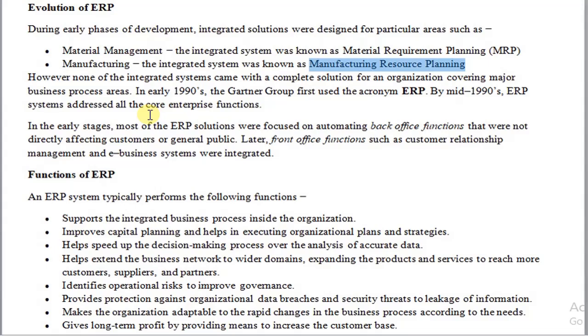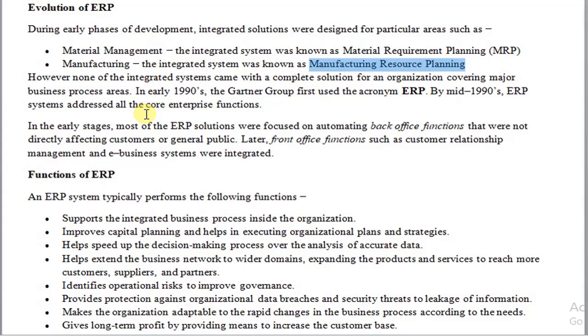There are several functions which are provided by the ERP software package. What are those functions? Support integration of business processes. A number of processes are there within the organization, and they have to be connected with one another. The ERP software package helps in capital planning and executing organization plans and strategies. And ERP will help us to take decisions effectively by analyzing the accurate data which is available within the system.